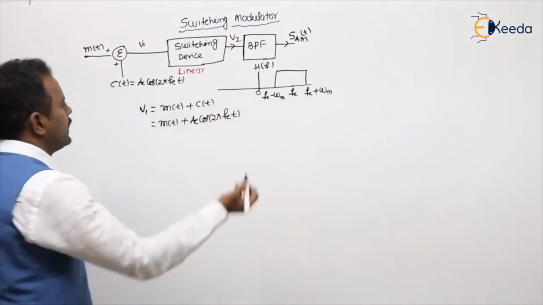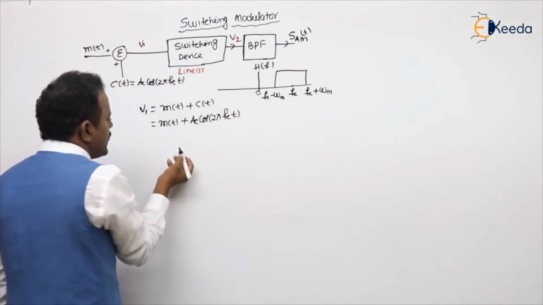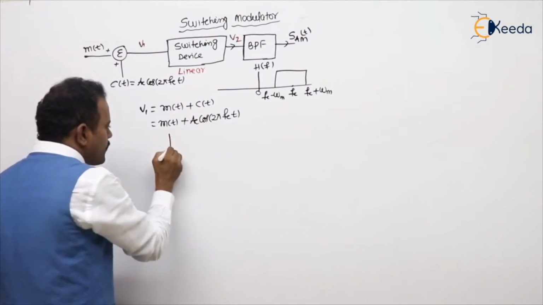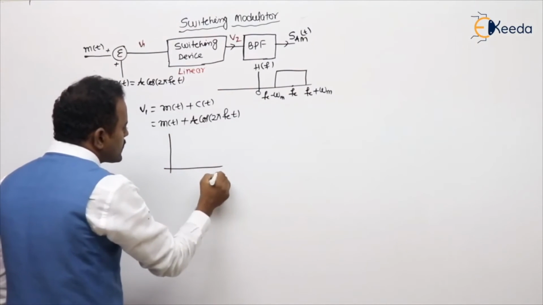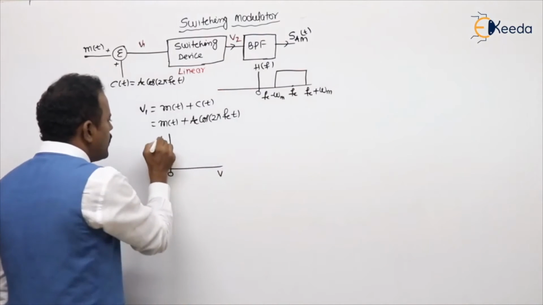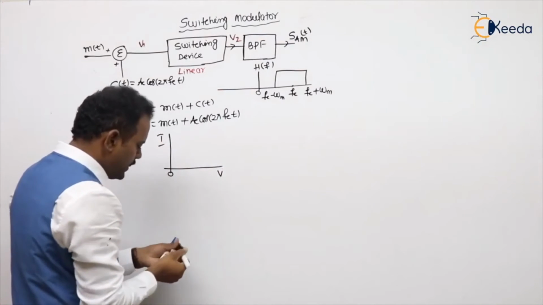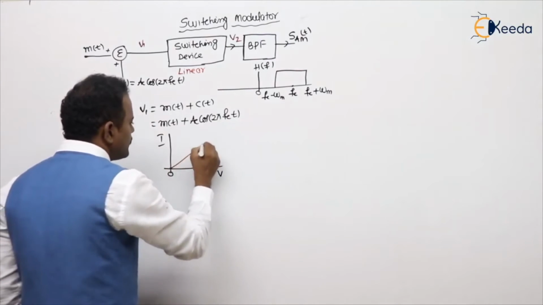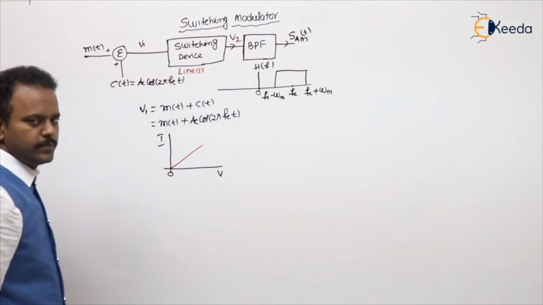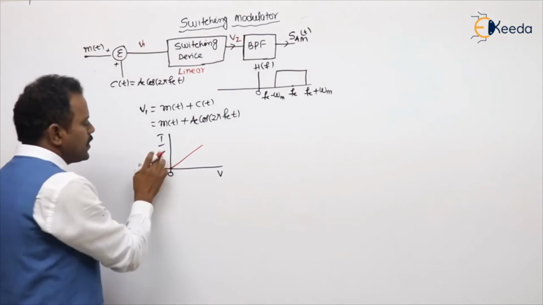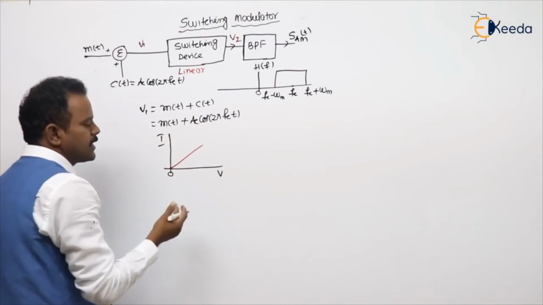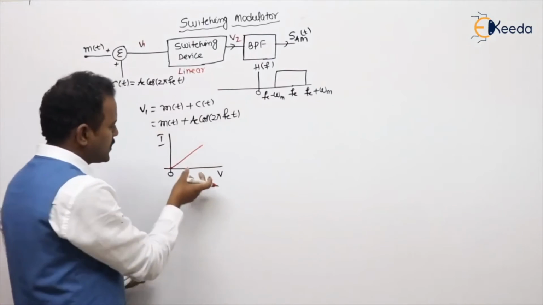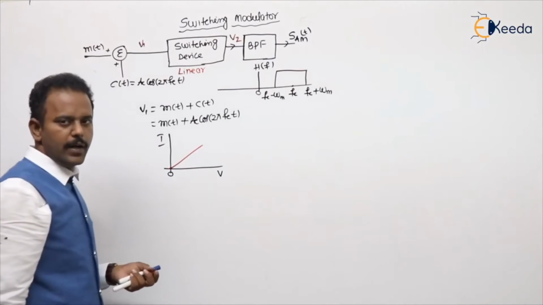Now follow. Here, for ease of understanding, let me call the diode an ideal diode. What is the characteristic of an ideal diode? Voltage versus current. Ideal diode means no cut-in voltage, so it will be like this. As the voltage increases, current also increases. Practical diode means we are using above the cut-in voltage. For explanation, I take an ideal diode.